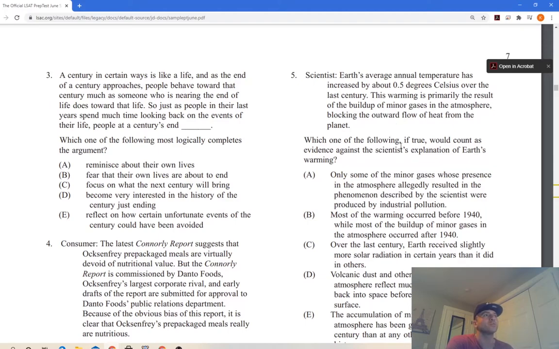And the question is, which one of the following, if true, would count as evidence against the scientific explanation? So his explanation is that the warming is primarily a result of a buildup of minor gases in the atmosphere. These gases are blocking the release. So one of these has to essentially break that and say that's not the case. Only some of the minor gases, whose presence in the atmosphere allegedly resulted in the phenomena described by the scientists, were produced by natural producers. Doesn't matter. It's not even related.